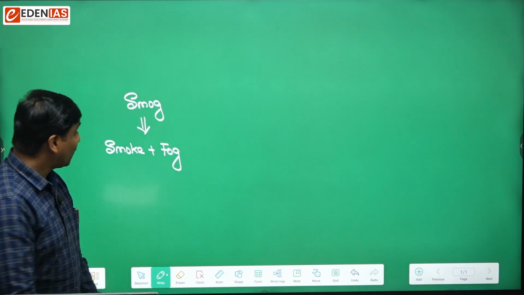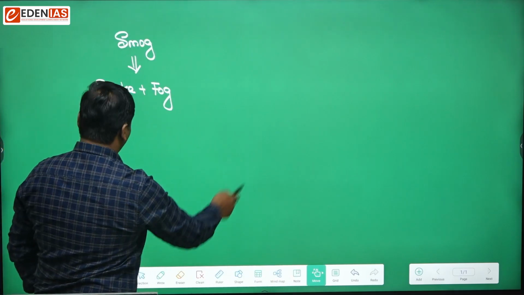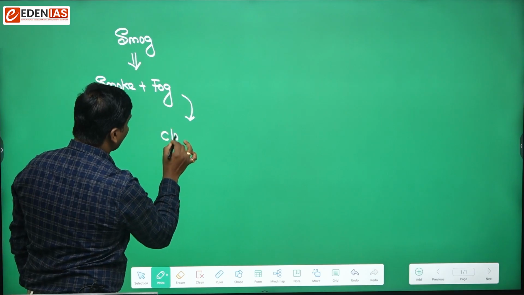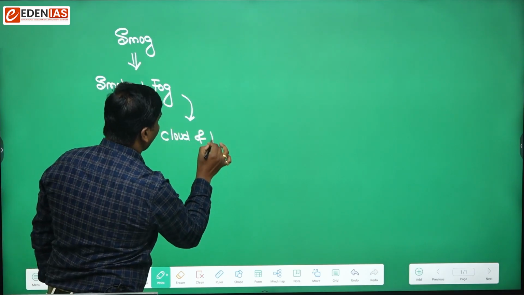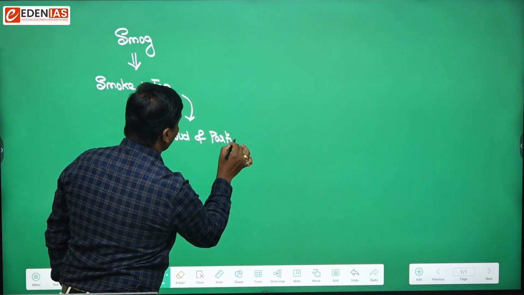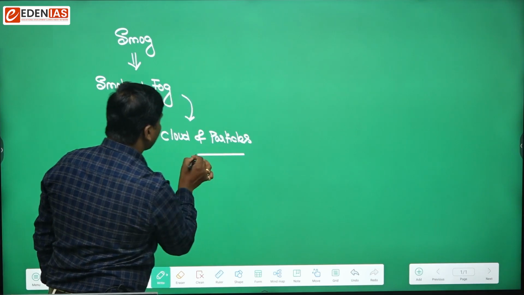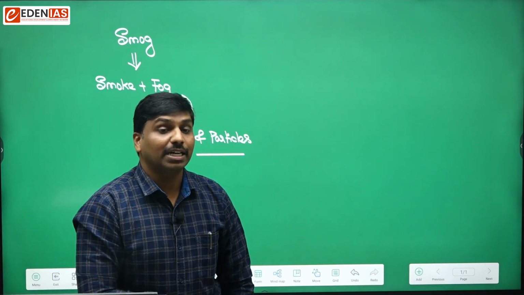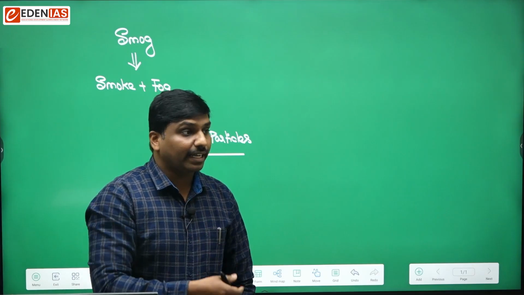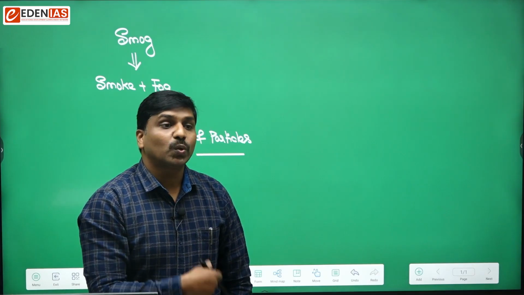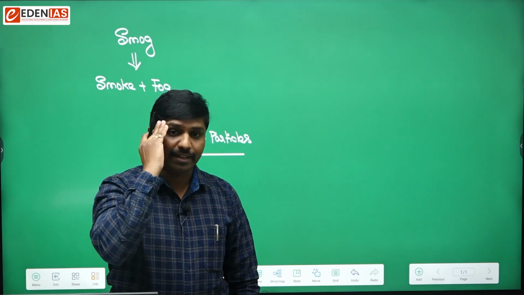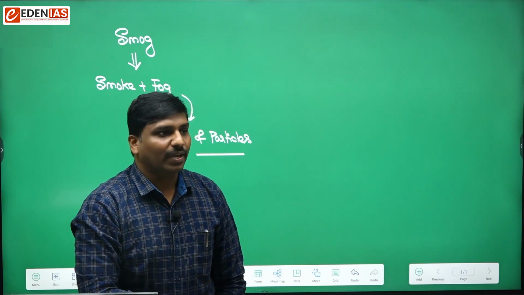Yes. So when we talk about fog, it's a cloud of particles. So what kind of particles? Particles may be water vapor, or let's say any dust particles. So that is fog. Fog usually reduces the visibility. Okay, that is one thing.